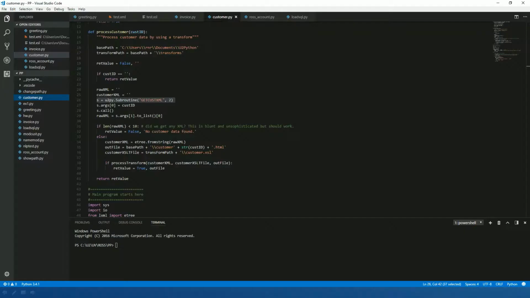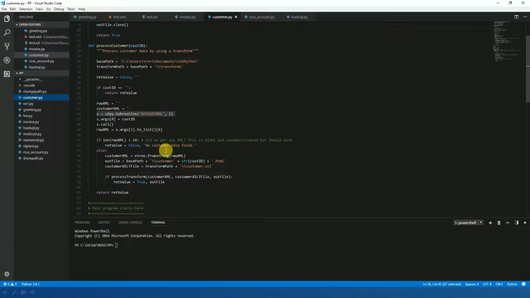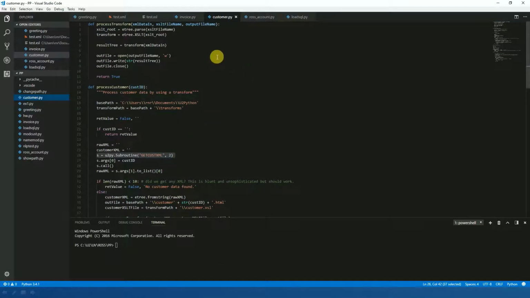Now with Python, what I'll do is call that. Here I've got u2py, which is the u2py extension module that comes as part of the multi-value utilization of Python. It then calls a subroutine called getCustXML. That's the subroutine I just showed. The return of that is a block of XML, which is then applied to a transform, and that happens inside this process transform function. If we go up to process transform, we can see a line here, transform XML data in. So it's using the LXML library, applying XSLT technology as I did in my sample before.